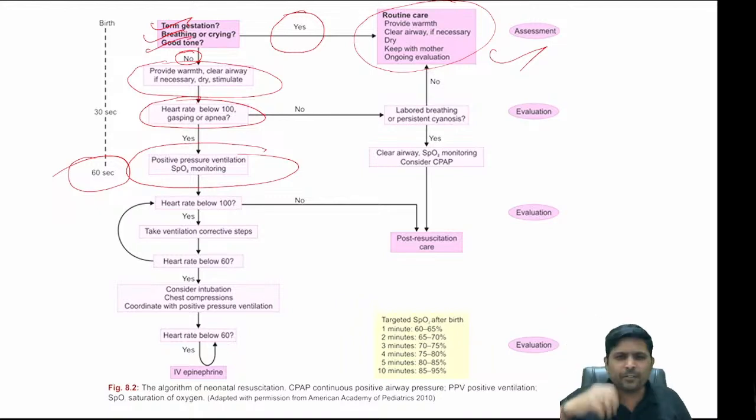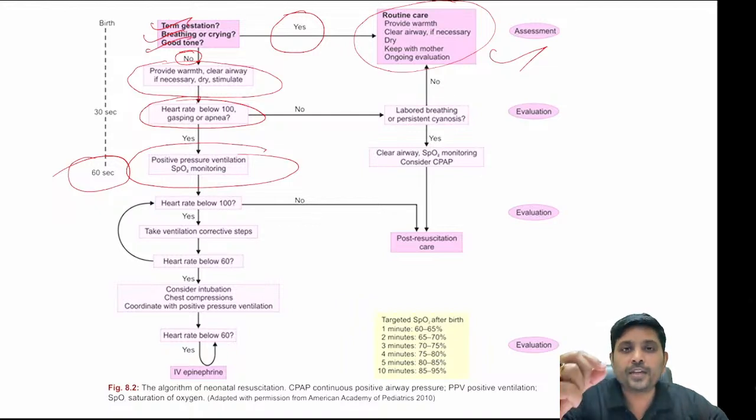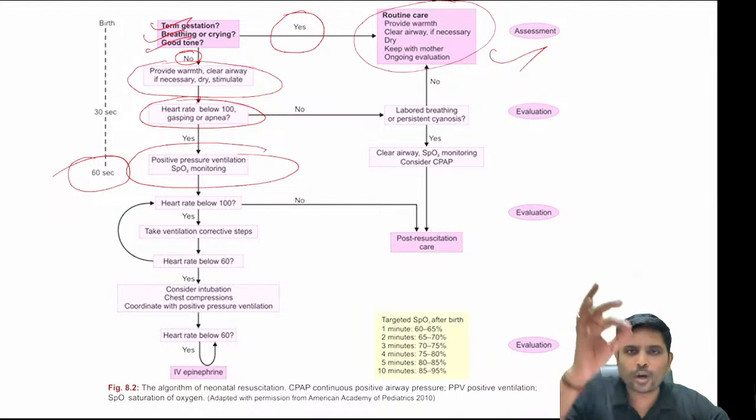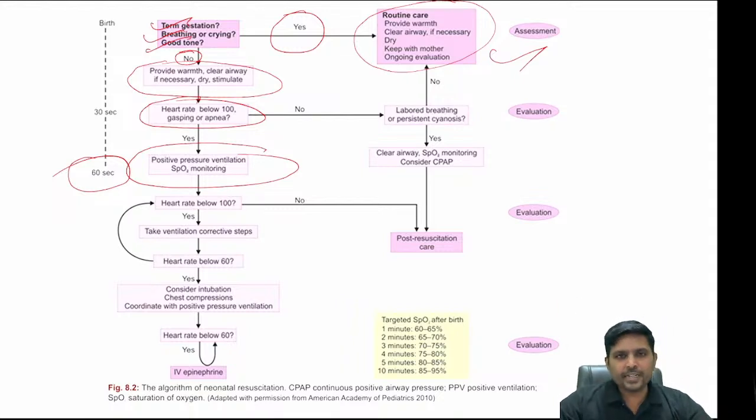You are at the end of 1 minute. Then what are you going to assess? You are going to assess whether the heart rate is increasing or not. If the heart rate is increasing, you are on the right track. What are you supposed to do? If the heart rate is more than 100 per minute, you can discontinue positive pressure ventilation.